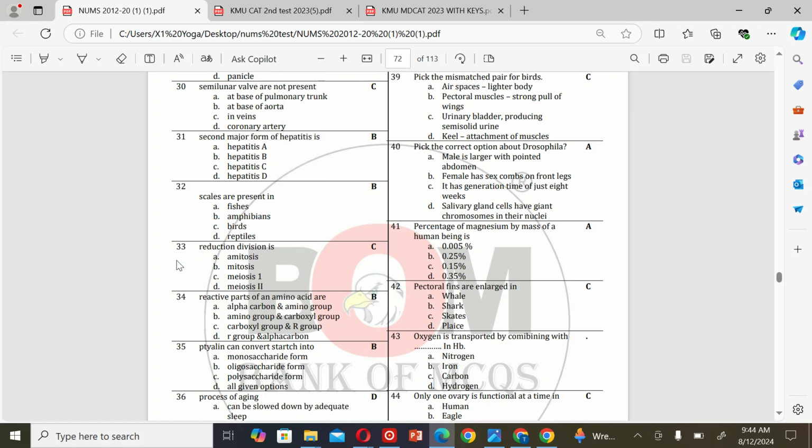Amphibians. The next MCQ is: reduction division is A. Mitosis, B. Mitosis, C. Meiosis 1 and D. Meiosis 2. So the correct option is C.